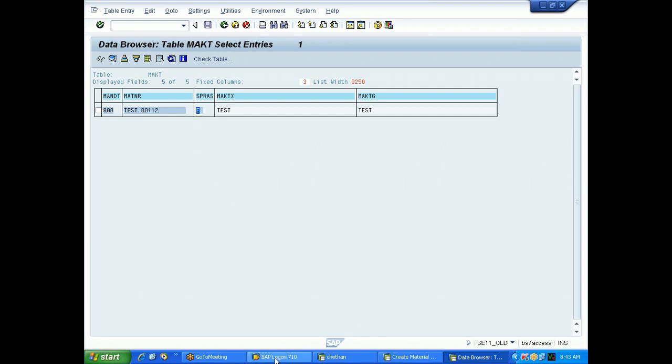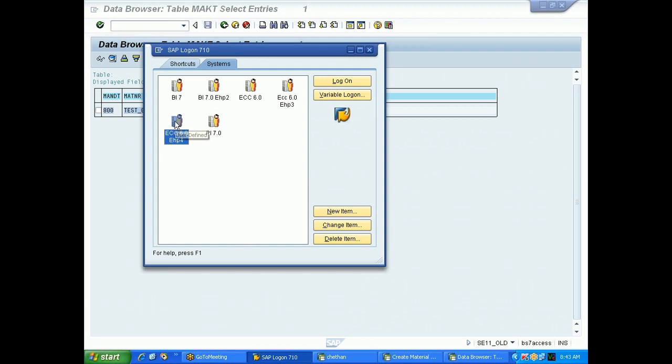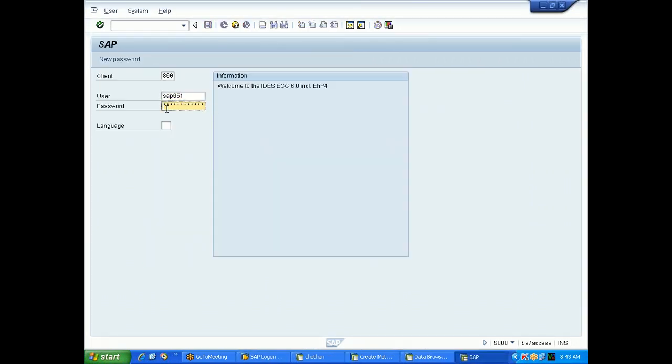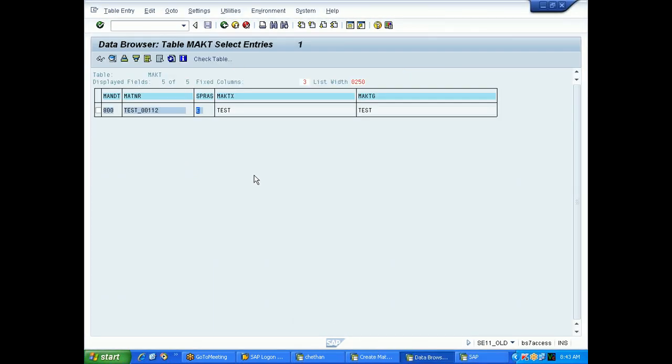Say for example, if you log into the EHP server with the same user ID and same password, but you log in with the German language, DE, and then create a material and give some description, then your table automatically stores it here with a D.